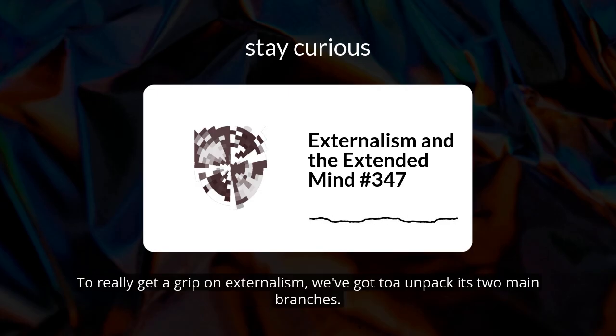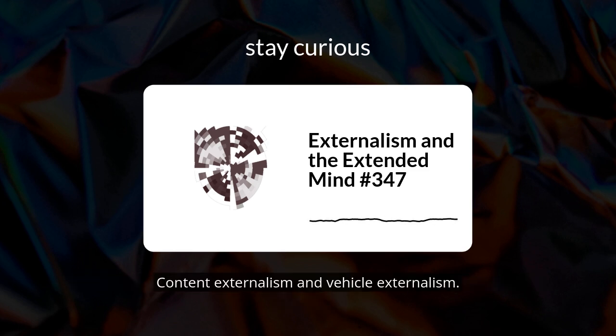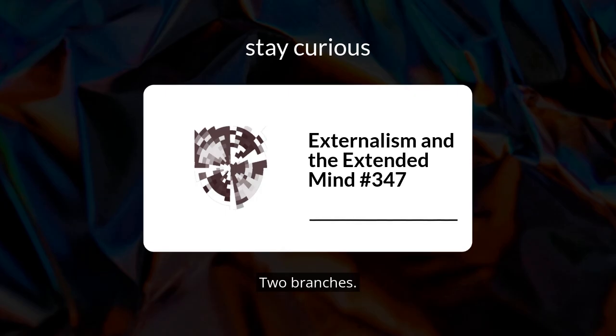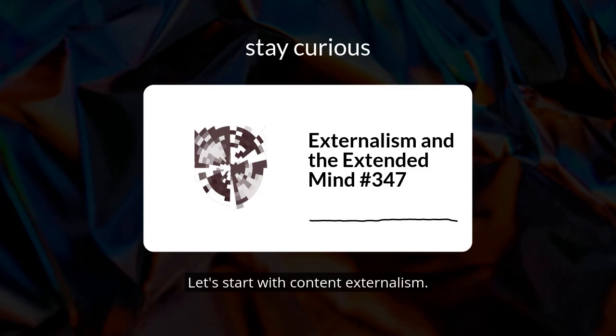Exactly. To really get a grip on externalism, we've got to unpack its two main branches: content externalism and vehicle externalism, often called the extended mind. Two ways our minds might reach beyond our skulls. Let's start with content externalism. What's the core idea there?